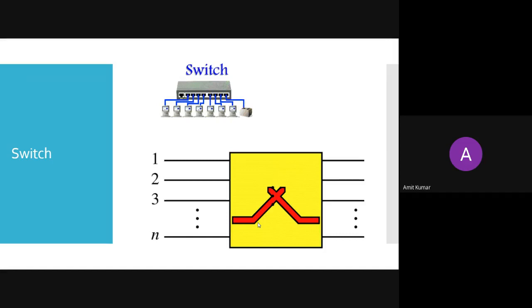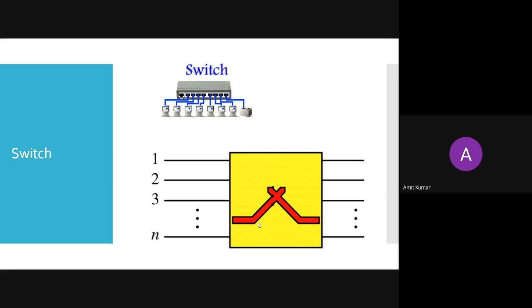Okay. Now we move to switches. In this chapter, we are going to focus on the switches, because first we need to know the different devices which can be used to connect the network. Mostly, if you have a very large network, you are going to use switches, not hubs or bridges. If your organization is very big, you use switches. If you are at home, you use bridges or hubs.